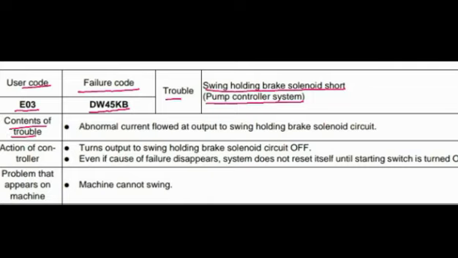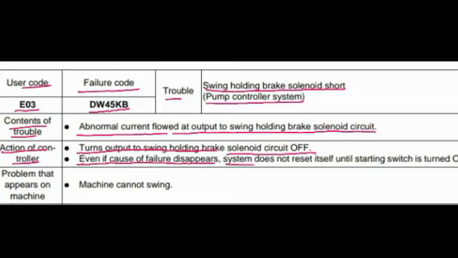Contents of trouble: abnormal current flowed at output to swing holding brake solenoid circuit. Action of controller: turns output to swing hold brake solenoid circuit off. Second one, even if cause of failure disappears, system does not reset itself until starting switch is turned off. Problem that appears on machine: machine cannot swing.